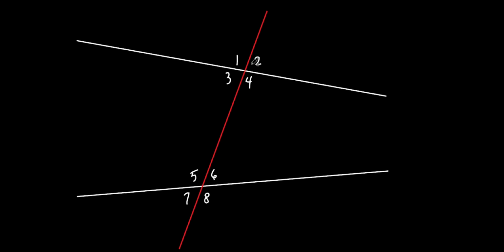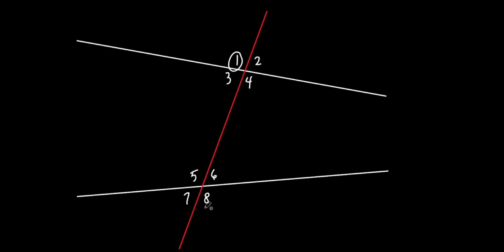Let's do this. So I want you to look at angle 1 and compare it to this grouping down here. Which angle looks like it is in basically the same spot as angle 1? I would say angle 5, because look at angle 1. If I was to describe angle 1 to you, I'd probably say this is in the top left of that grouping. Would you agree with that? Which one's in the top left over here? The 5 is. You see that? All right. And what about the 2? What is the 2? Okay. And then the 3 and the 7 and the 4 and the 8.